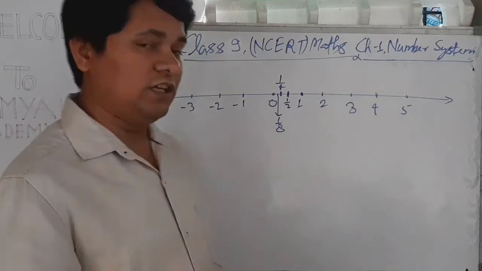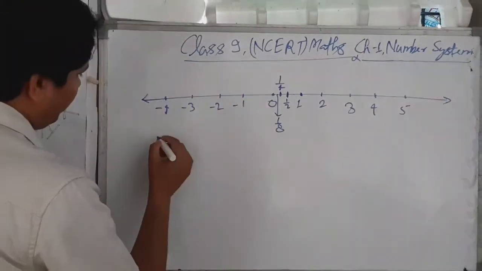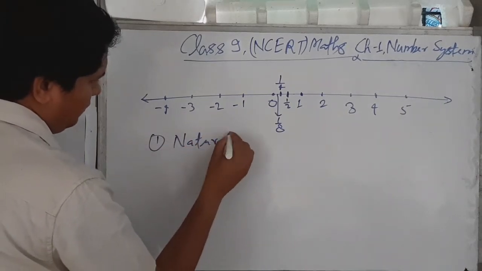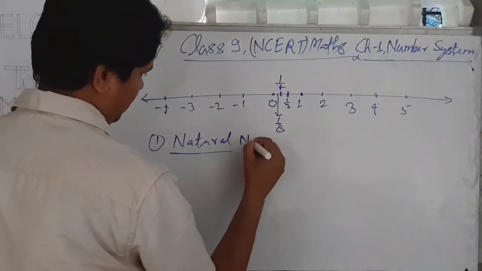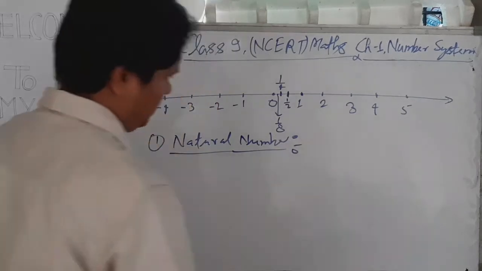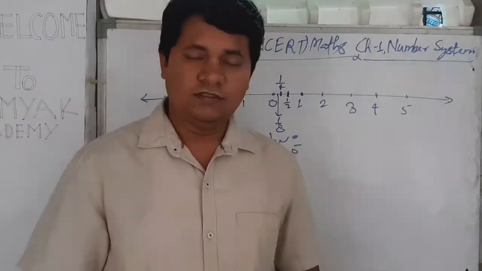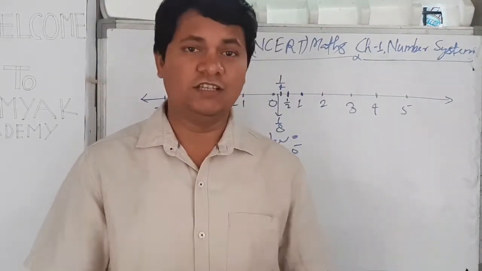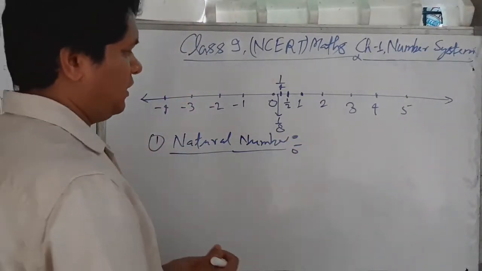Now we are going to discuss some special types of numbers. The first type of number is the natural number. We are all very familiar with this number. Natural numbers, the numbers which can be used for counting articles or anything, are called natural numbers.